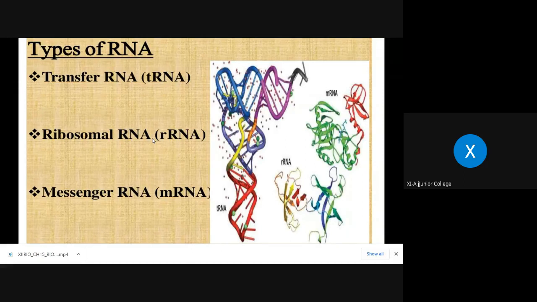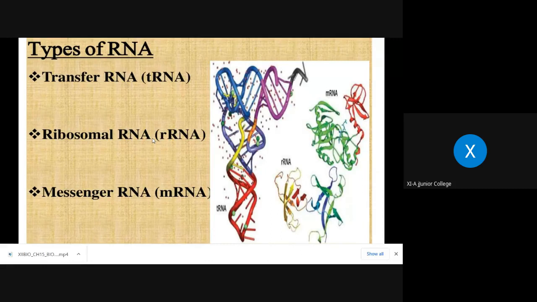In case of DNA, no such distinction is observed. DNA is totally genetic. It is the hereditary material transferred from parents to the offspring. RNA is equally like that. That is also hereditary material. That is also genetic. But in case of RNA, along with genetic type of RNA, non-genetic types of RNAs are also present. Are you getting my point? Now, what are these different types of RNAs which are non-genetic? Means they are not playing a role in hereditary genetics.